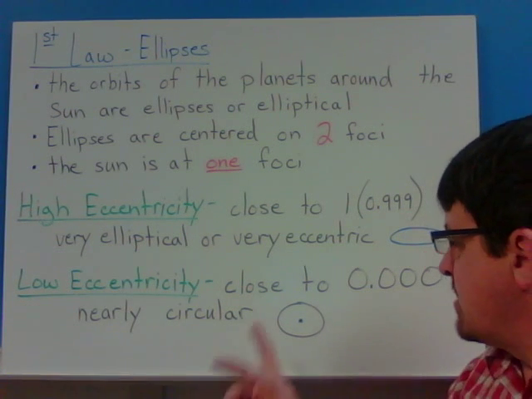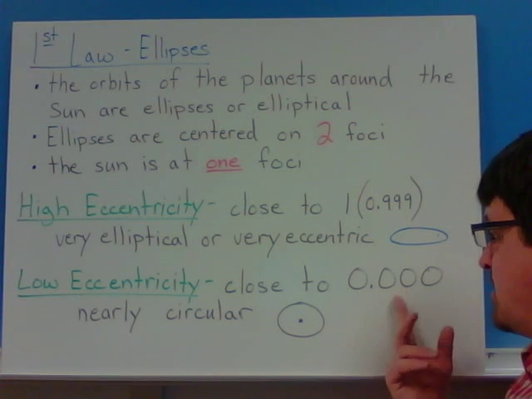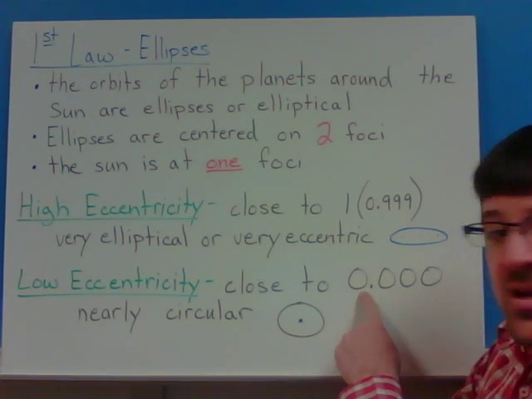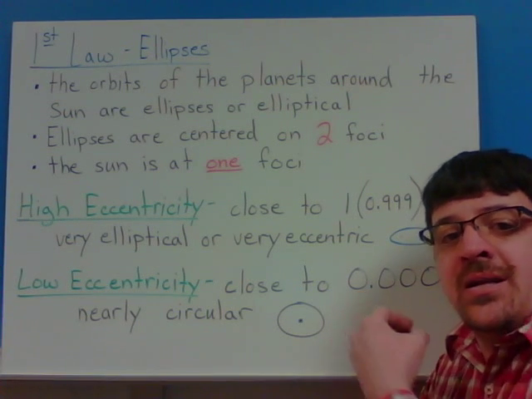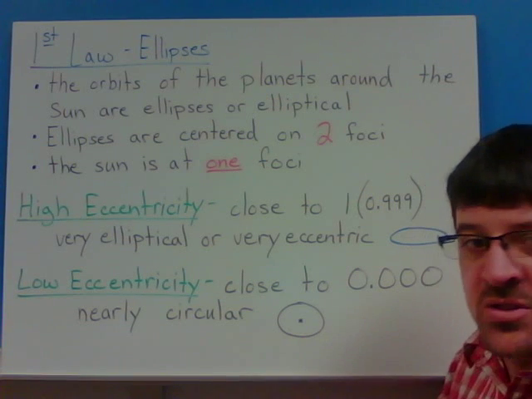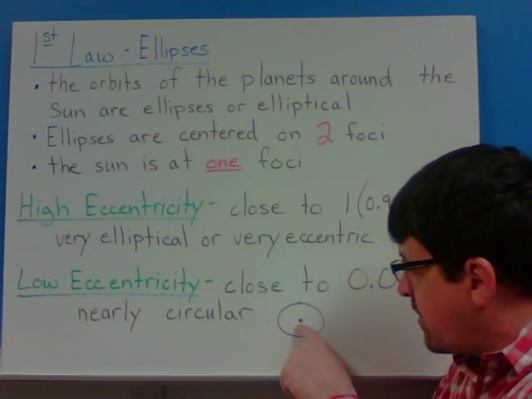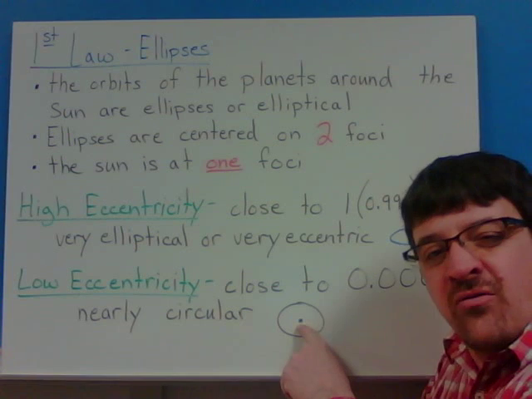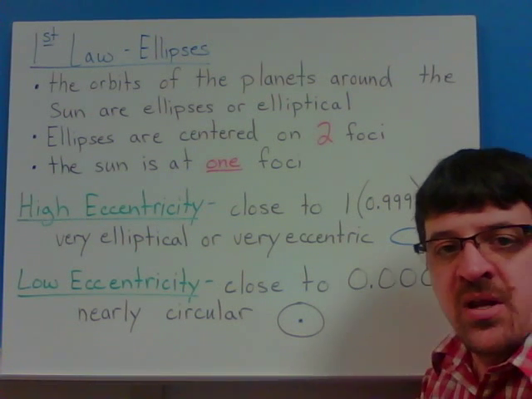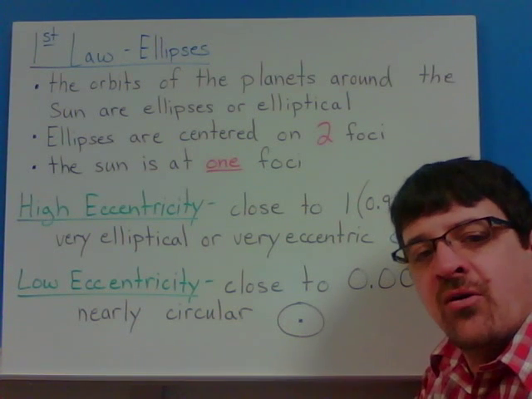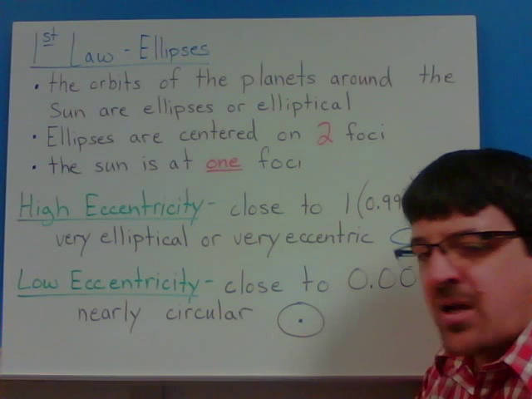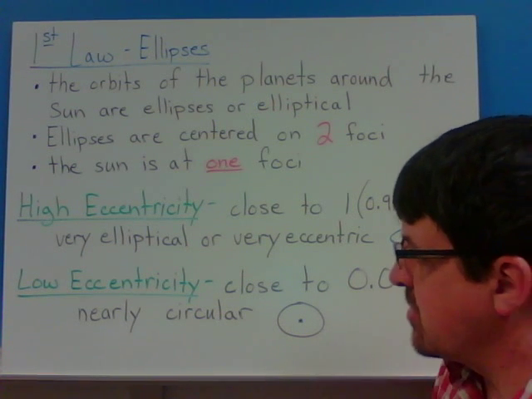If it's a low eccentricity, it's going to be close to 0.000, which is nearly circular, or really, if it's 0.000, it is perfectly circular. It's a perfect circle. But something closer to this. And if it is perfectly circular, it only has 1 focus. It only has 1 thing that it's orbiting. There are a couple of planets that have very, very close to circular orbits. Venus and Neptune are very circular.